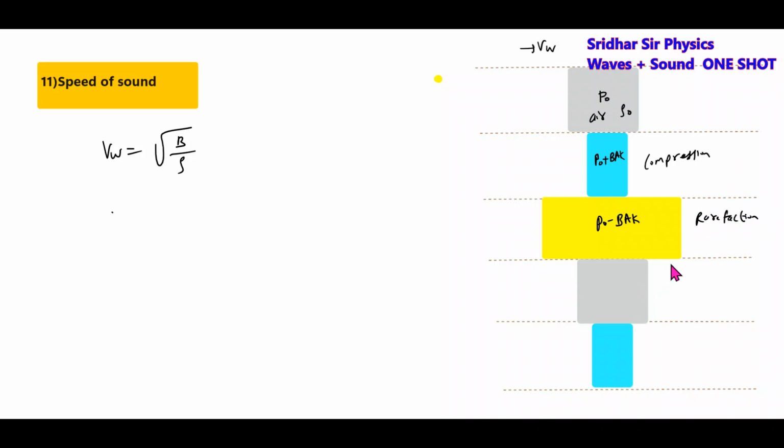This will be rarefaction. And again, this will be compression. Like this, the air which is present will undergo compression and rarefaction. Then the speed of sound wave is given by this one. So what about the air? The air will undergo a thermodynamic process.